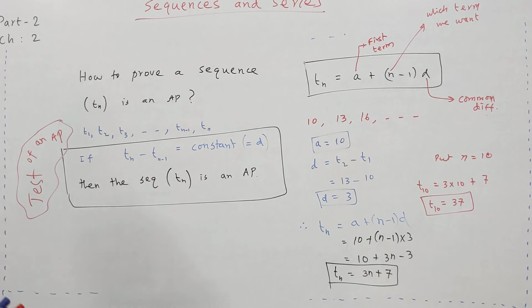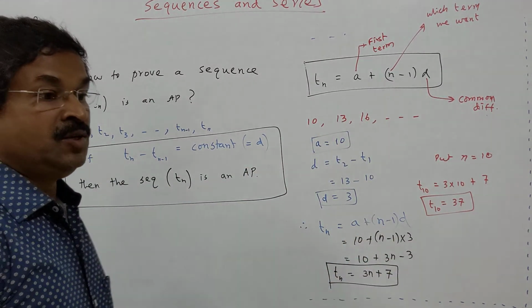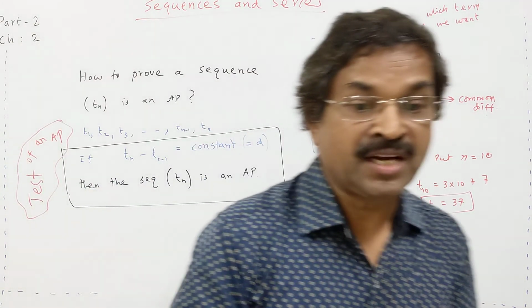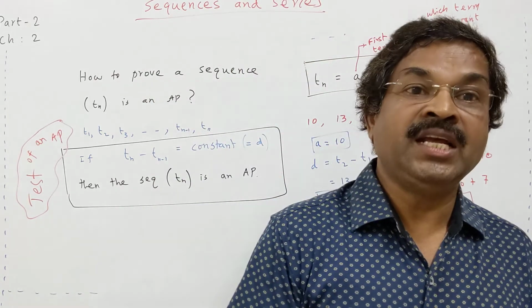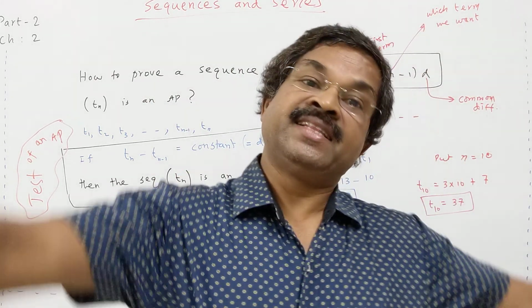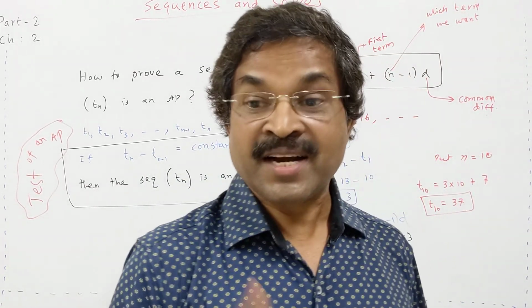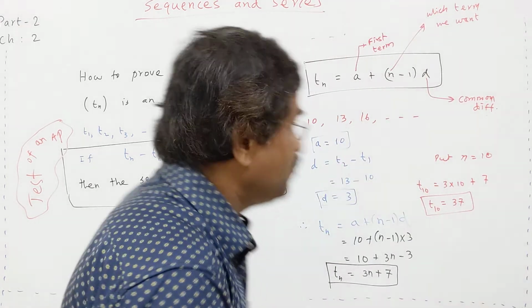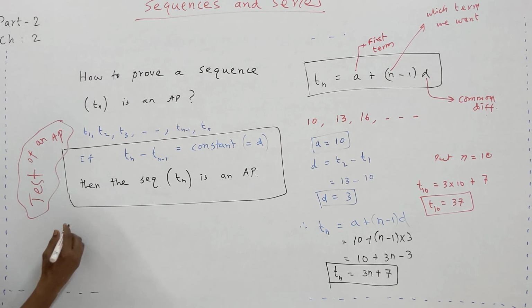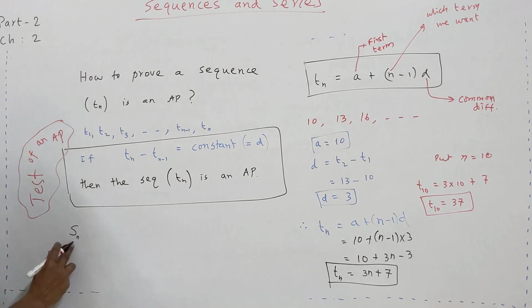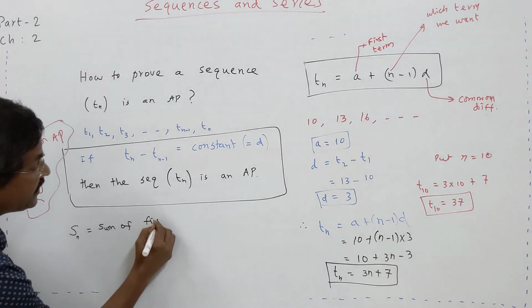Now we are interested in finding the total sum. You deposited in the bank 100 rupees the first month, 110 the second month, 120 the third month, 130 the fourth month, like that, for 100 months. Ultimately, in 100 months how much did you save? That is the sum, the total I want to know. So for that we denote Sn. Sn denotes the sum of the first n terms.